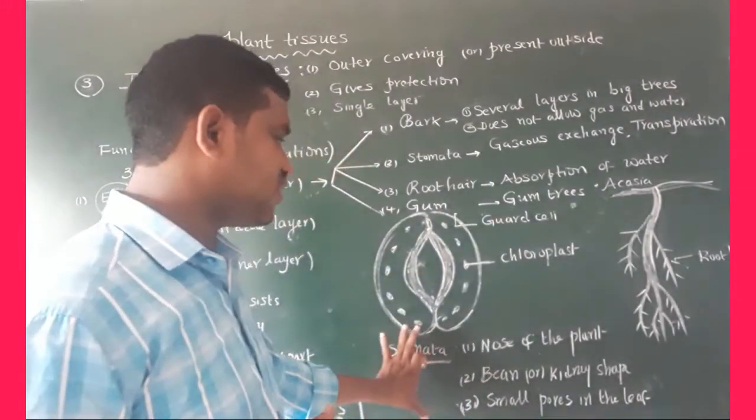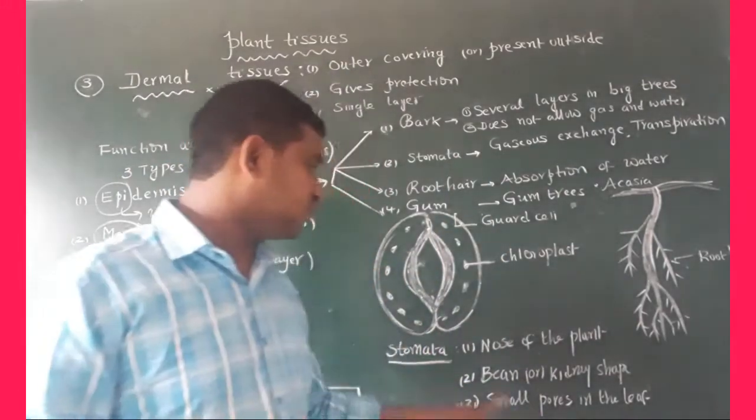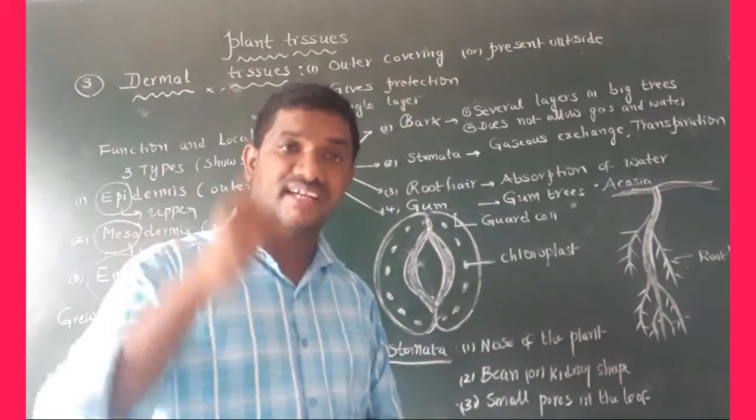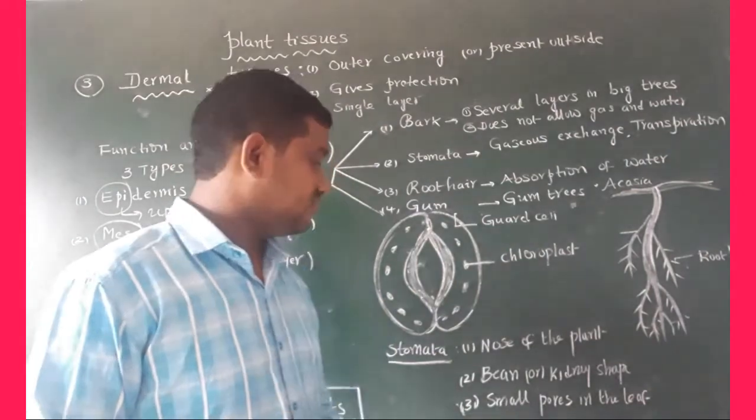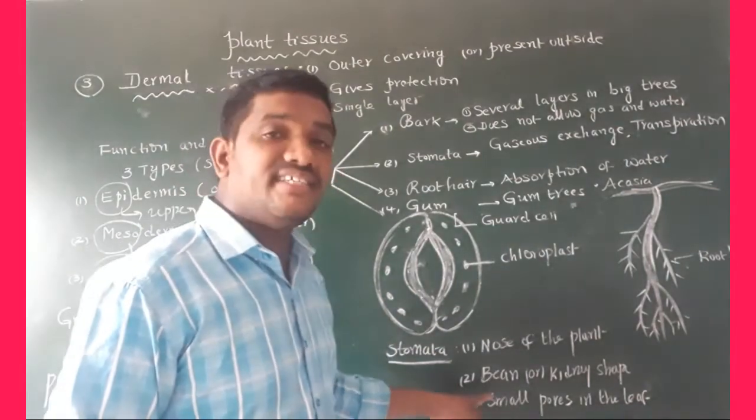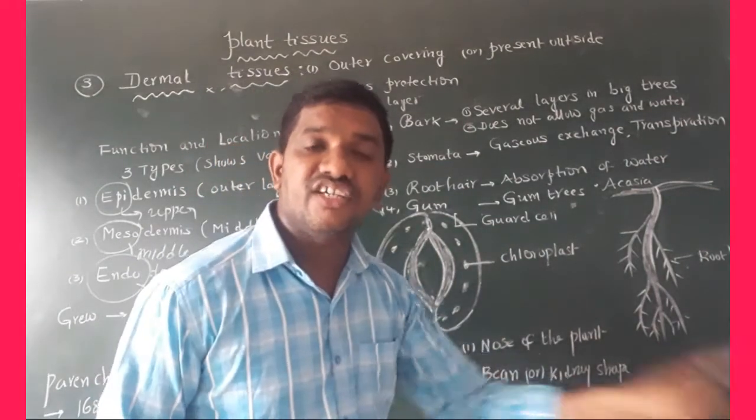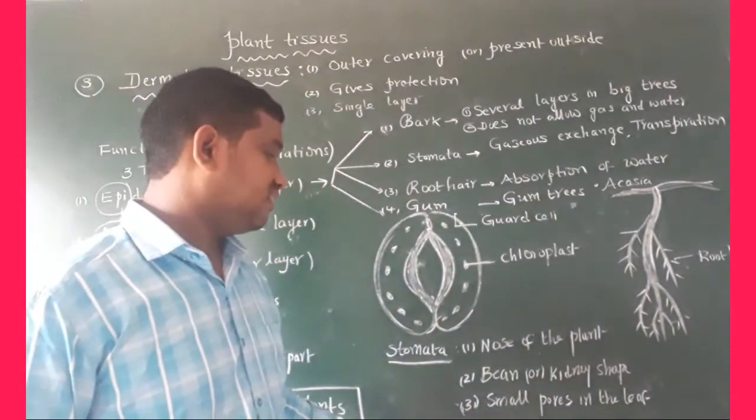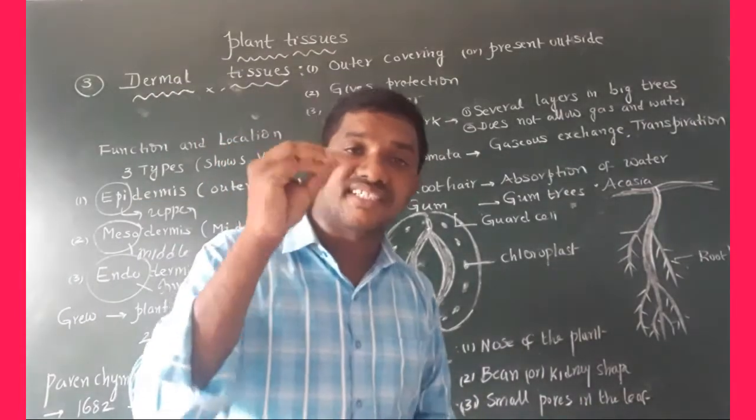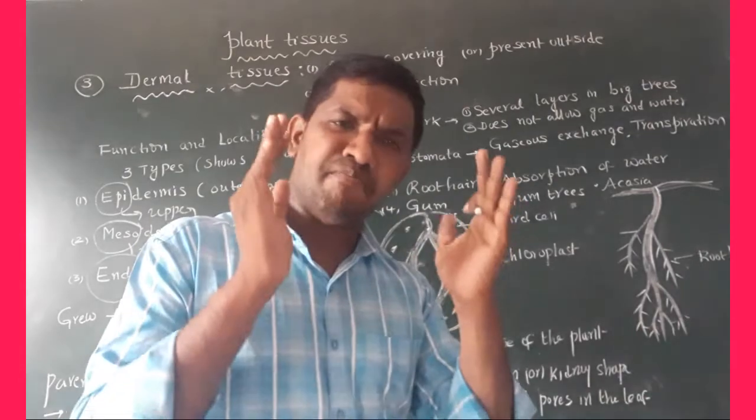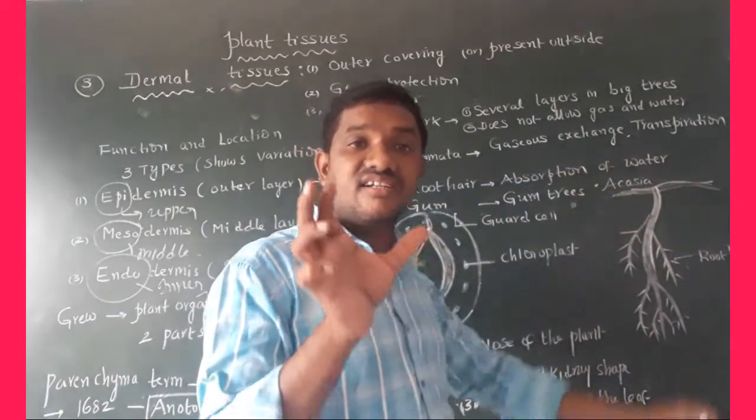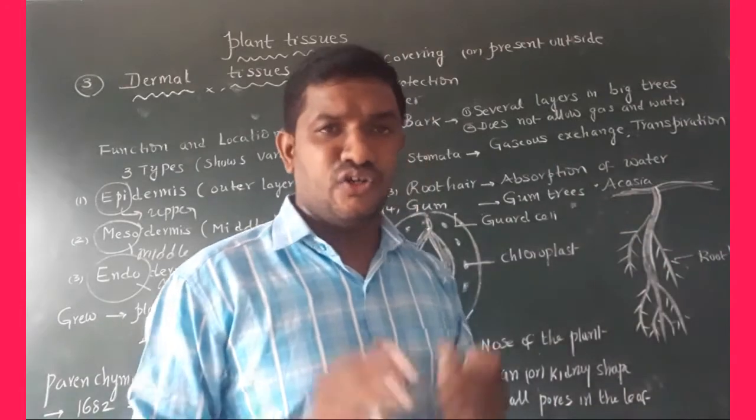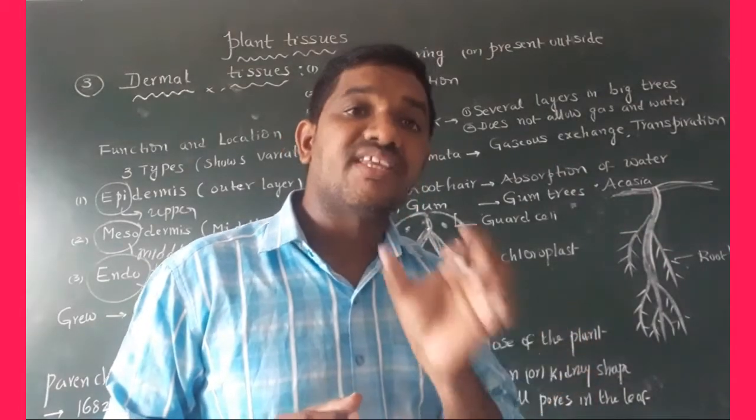I have written some points. Stomata is the nose of the plant. These are present on the leaves. Second one, these are bean or kidney shaped. Third one, small pores present on the leaf. What is the main function of stomata? Gases exchange and transpiration. Do you know, children, what is gases exchange?